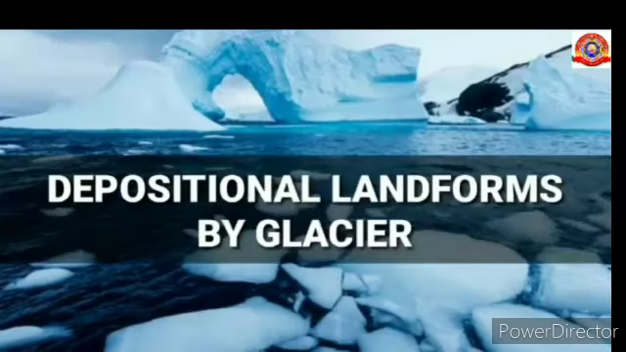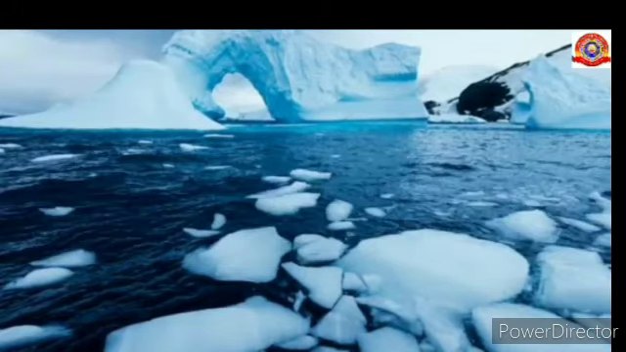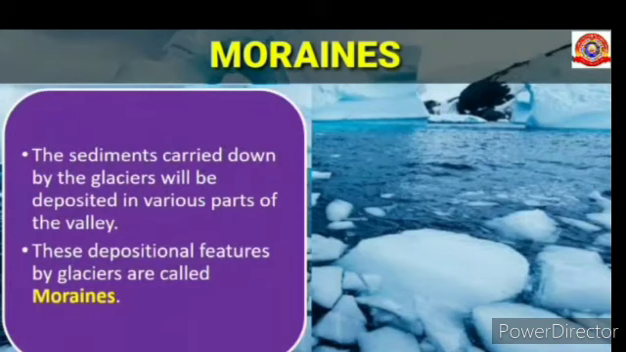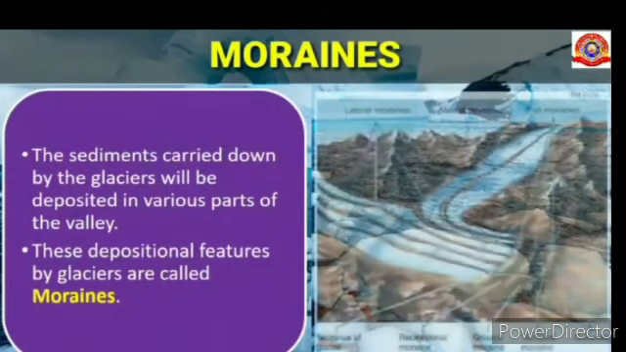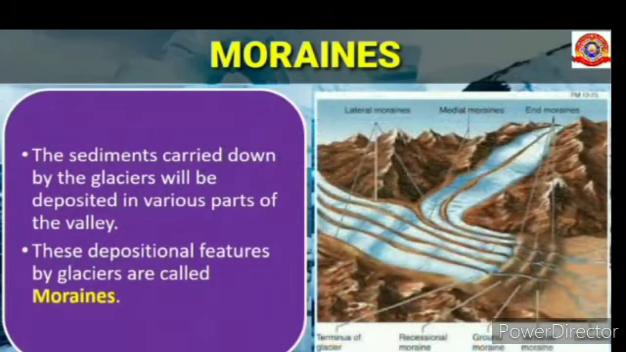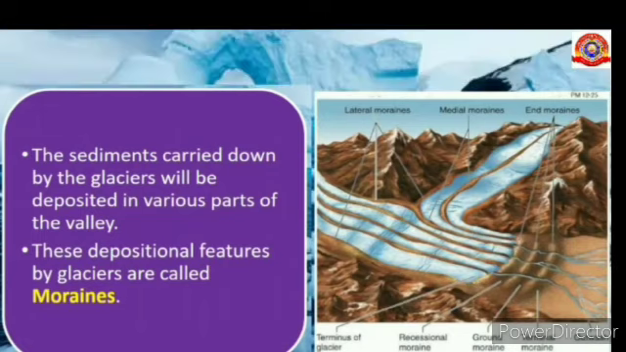Let's study about the depositional landforms by glacier. First one, moraines. The sediments carried down by the glaciers will be deposited in various parts of the valley. These depositional features by glaciers are called moraines.